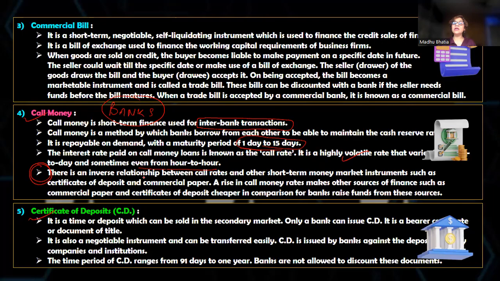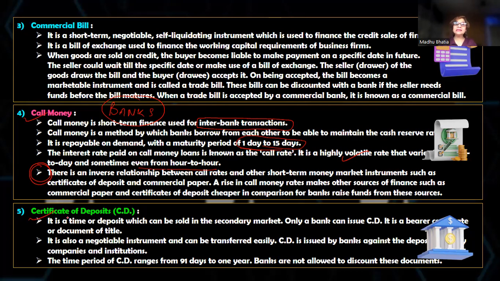They say that there is an inverse relationship between call rates and other short-term money market instruments like certificate of deposit and commercial paper. इसका मतलब क्या है कि if there is a rise in call money, then the other sources of funds will become cheaper. Inverse relationship, contrast में चलते हैं. So if there is a rise in the money market, then the other sources of funds will become cheaper. So inverse relationship यहाँ पे रहती है.